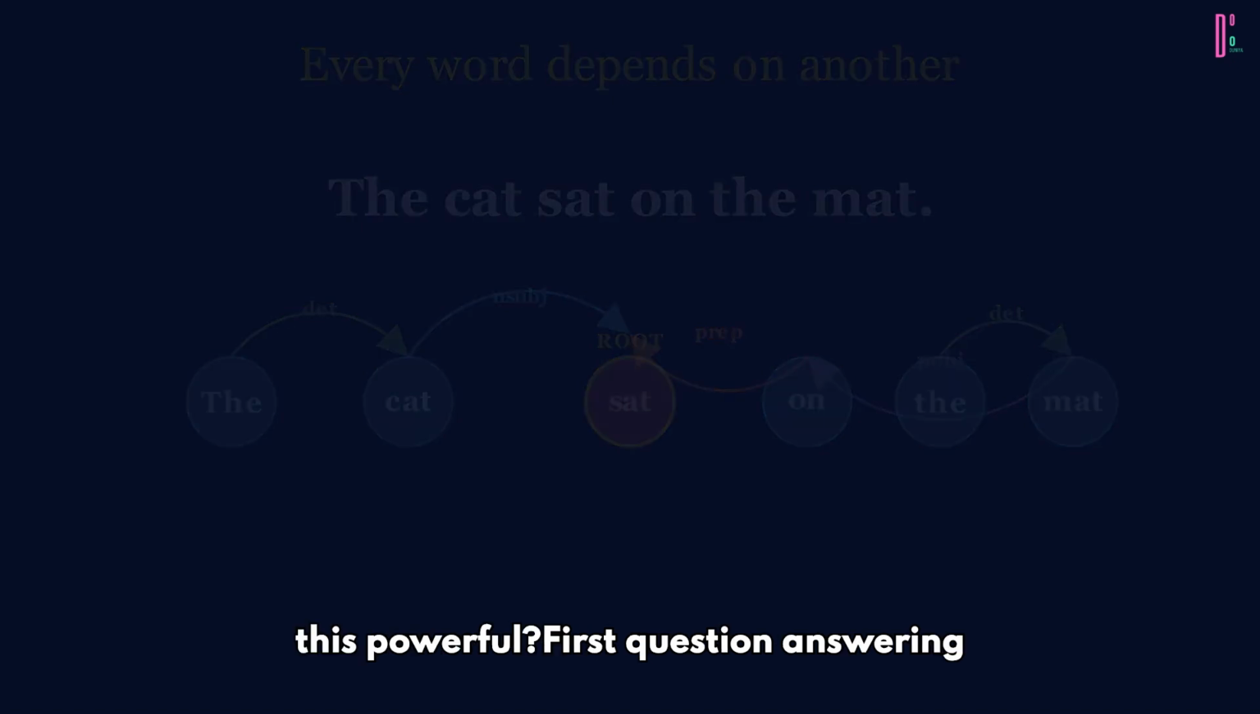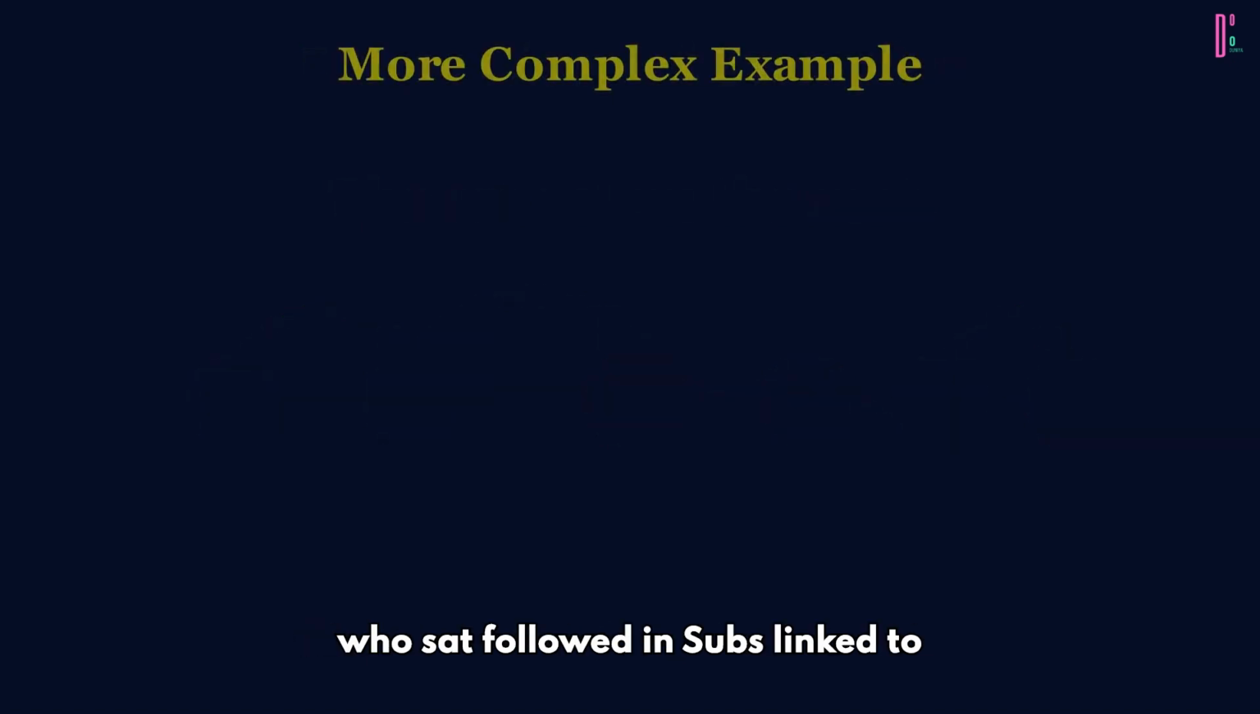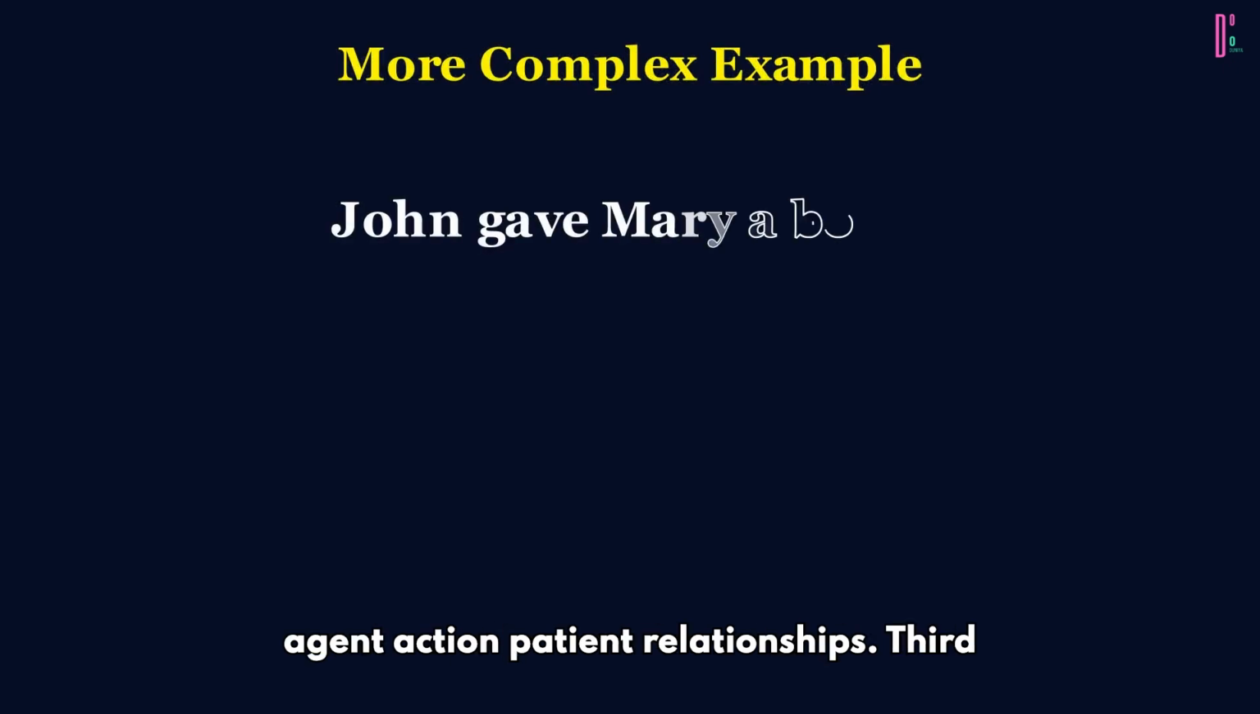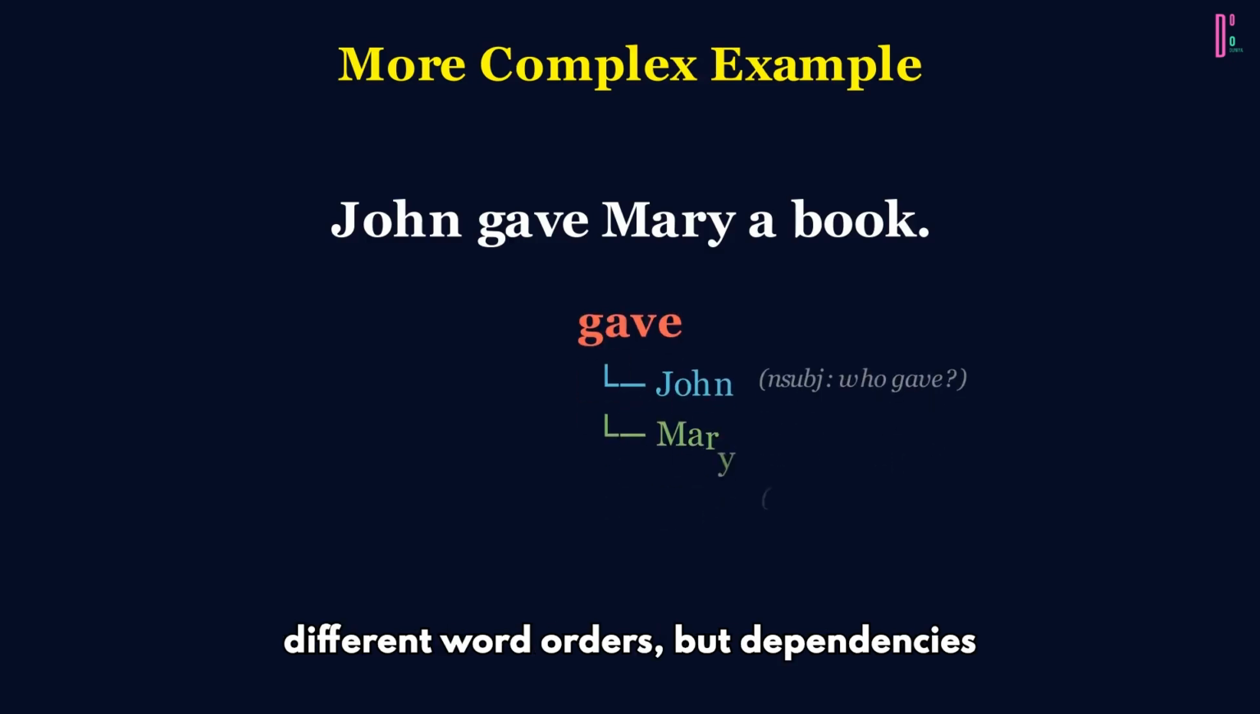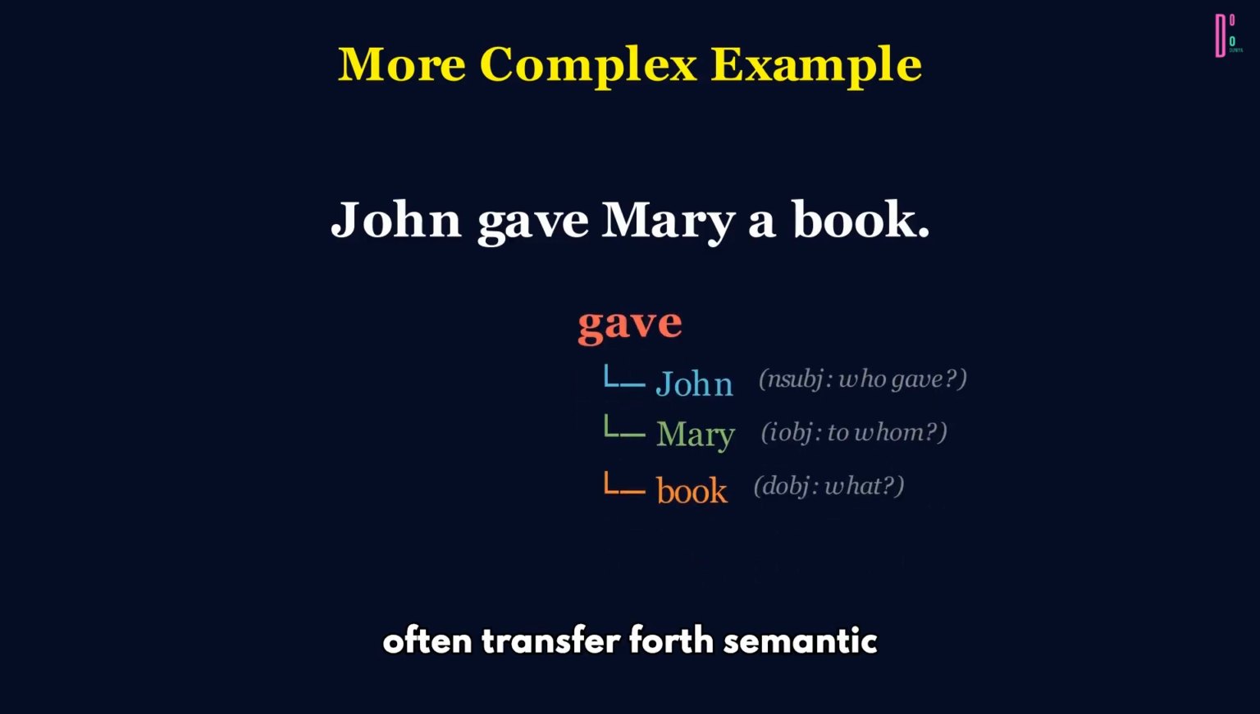Why is this powerful? First, question answering. Who sat? Follow the link to cat. Second, information extraction. Find agent-action-patient relationships. Third, translation. Different languages have different word orders, but dependencies often transfer. Fourth, semantic understanding. John gave Mary a book. Who's giving? Who's receiving? What?